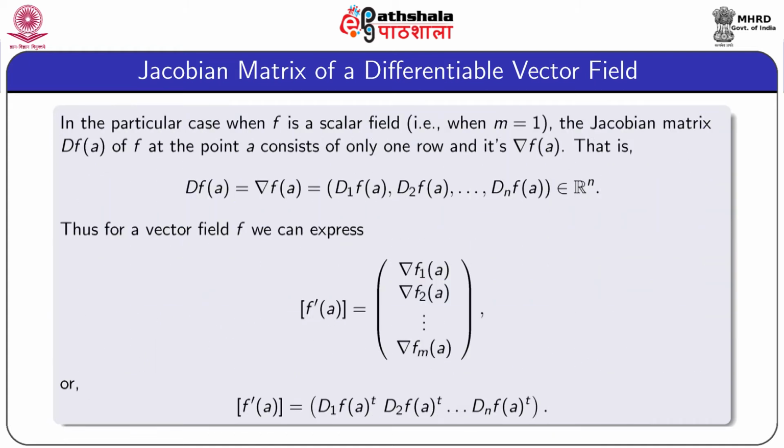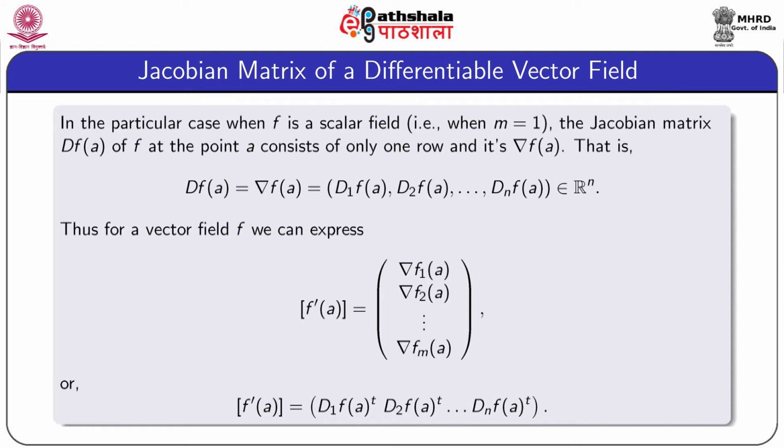If we consider the particular case when f is a scalar field, that is, in the above we put m equal to 1, then the Jacobian matrix DfA of f at the point A consists of only one row, and obviously it is grad fA, that is, D1 fA, D2 fA up to Dn fA, which is the n-vector.